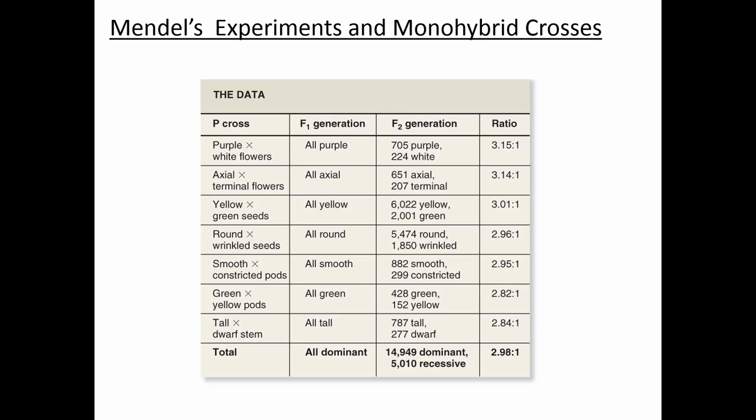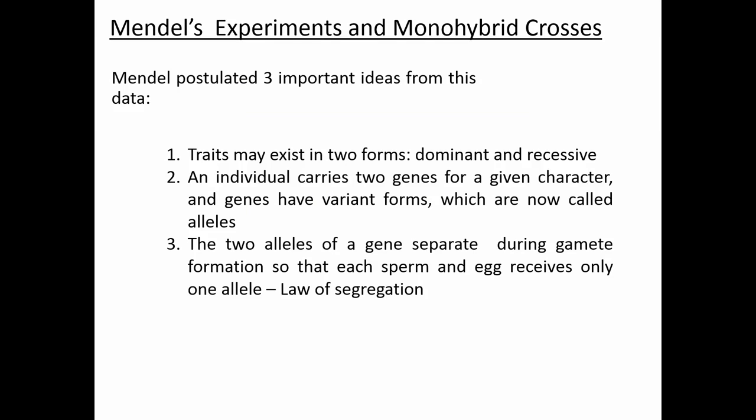Okay, so that was the data that he collected from those experiments. And so from that data, he had 3 important ideas. One is that traits can exist in 2 forms, dominant or recessive. As I've already told you, that's not always true. So there are traits that aren't dominant versus recessive, and we'll see some examples of that. But they can exist in 2 forms, one being dominant, one being recessive.